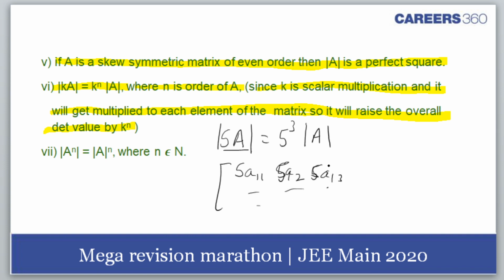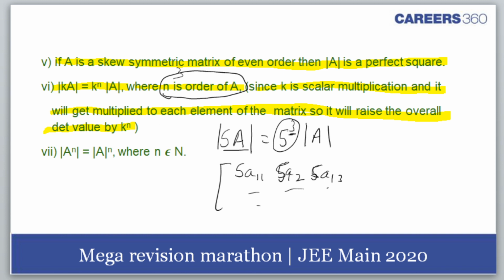So from the first row I'll take 5 common, second row I'll take 5 common, third row I'll take 5 common, so I'll get 5 cube. So n is the order of A, that is the third order, so 3 would come out here. I hope this is understood. No confusions?